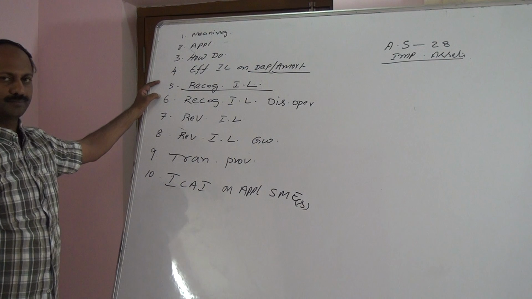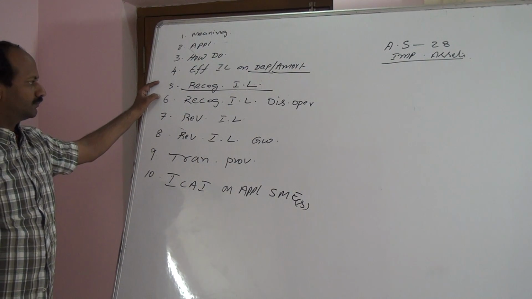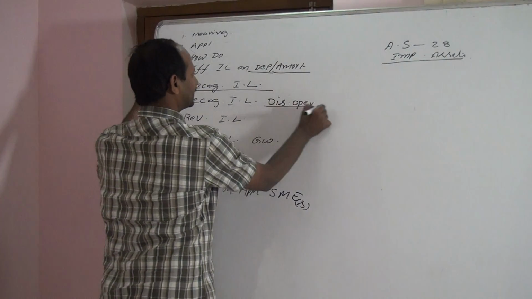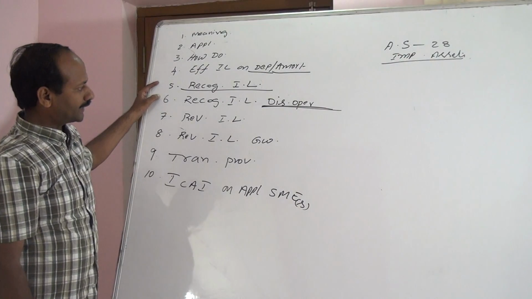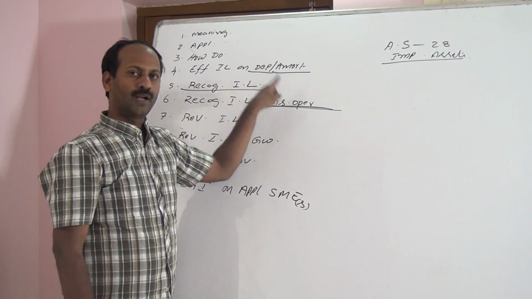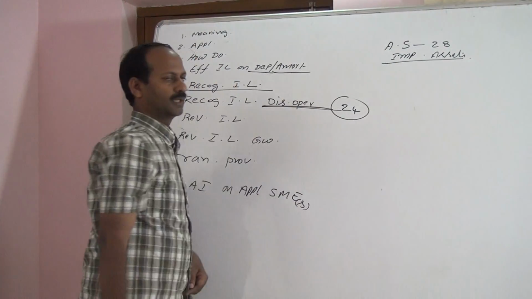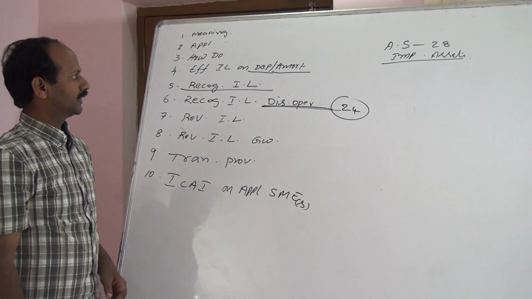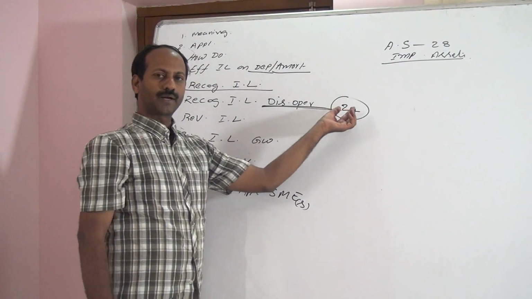Point 6, recognition of impairment loss in the case of the discontinuing operations. What is the meaning of the discontinuing operations will be covered by AS24. So read our AS28 with AS24.